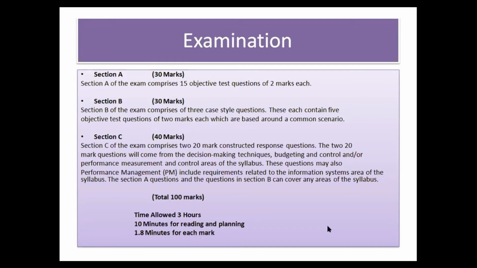Section A contains short questions, 2 marks each, which means 15 questions into 2 marks each is equal to 30 marks.